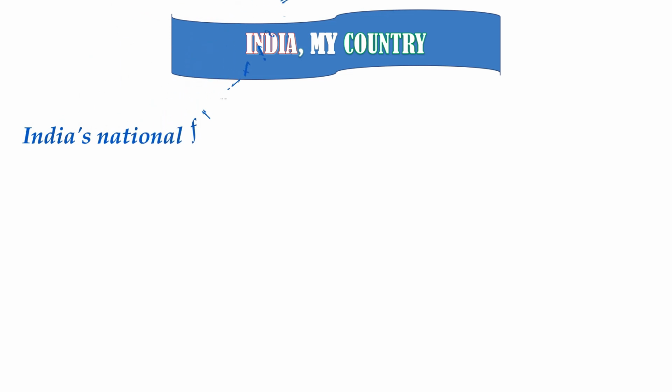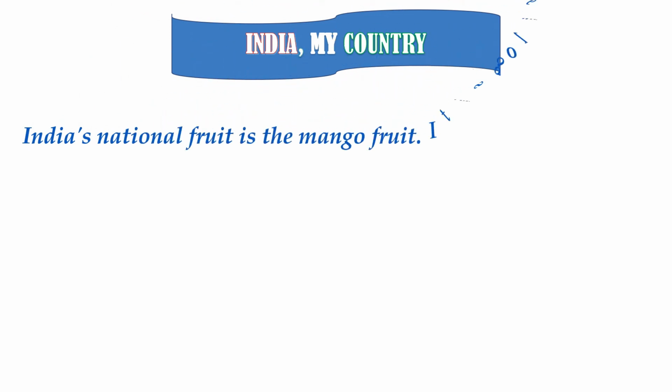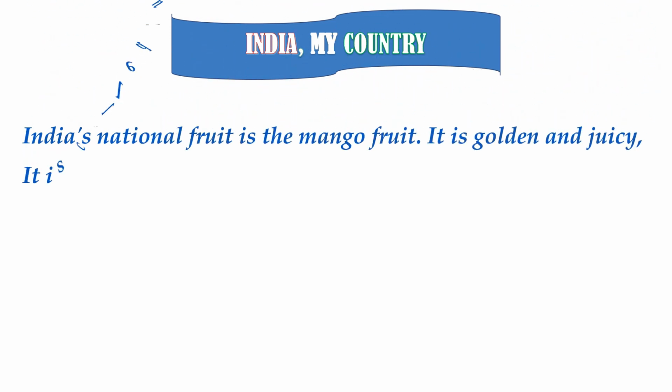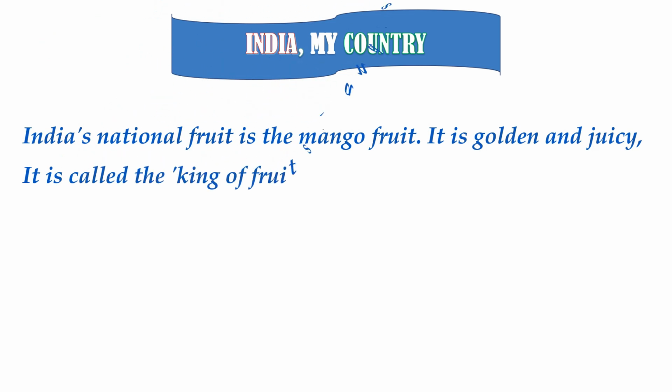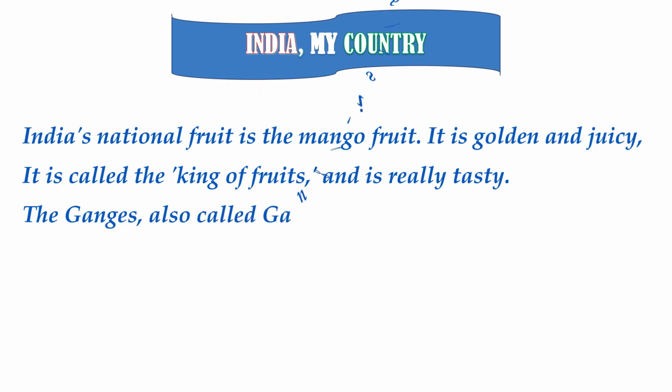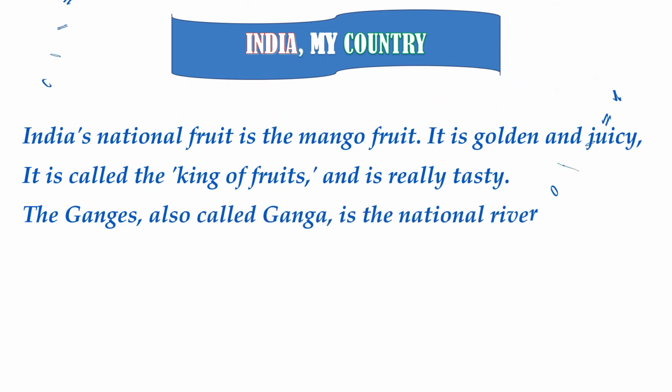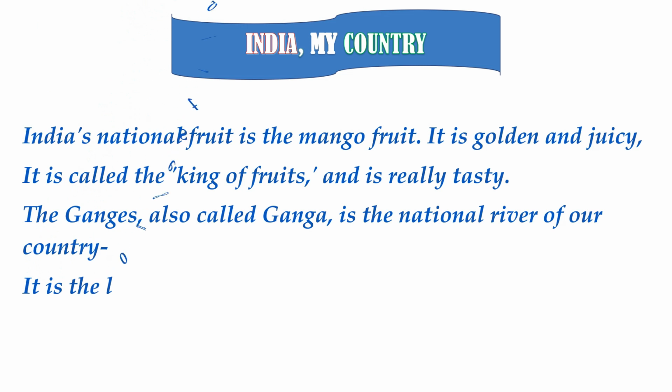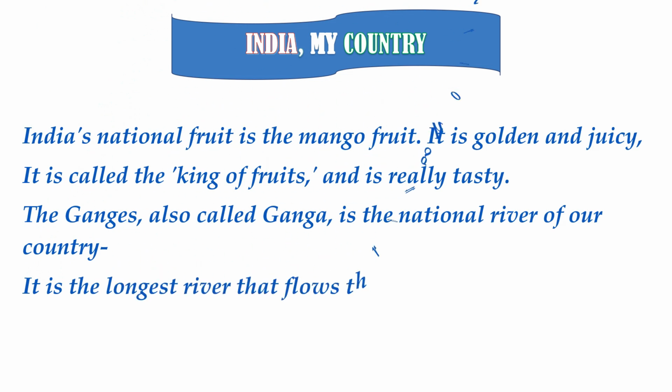India's national fruit is the mango fruit. It is golden and juicy. It is called the king of fruits and is really tasty. The Ganges, also called Ganga, is the national river of our country. It is the longest river that flows through our territory.